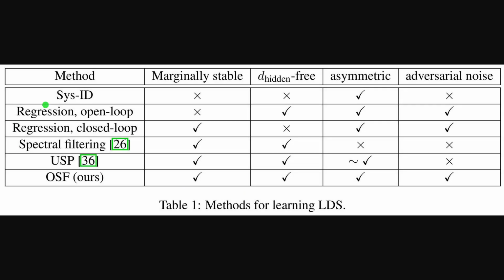Alright, we are looking at a comparison table that lines up methods for learning linear dynamical systems against 4 capabilities. The table shows columns for marginally stable handling, hidden dimension-free complexity, asymmetric dynamics, and adversarial noise. You can see that observation spectral filtering checks all 4 boxes, which matters because it stays efficient while tolerating asymmetry and hostile disturbances. By contrast, classic spectral filtering misses adversarial noise, and closed-loop regression depends on hidden dimension. The USP method partially covers asymmetry, but still lacks adversarial robustness.